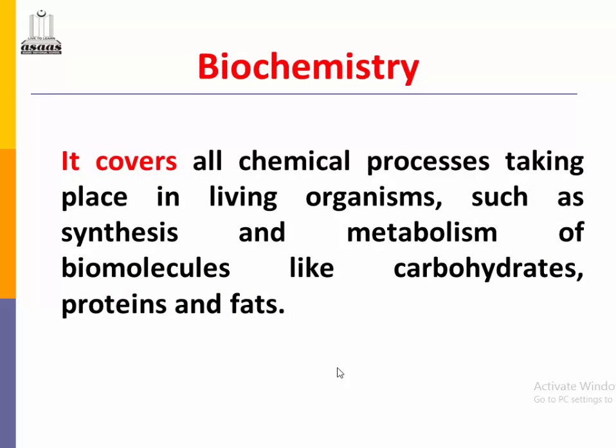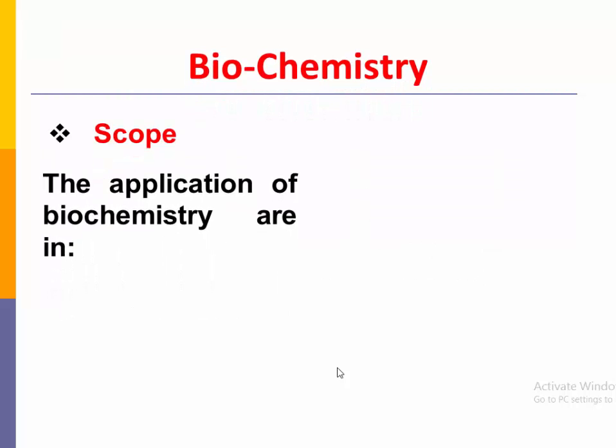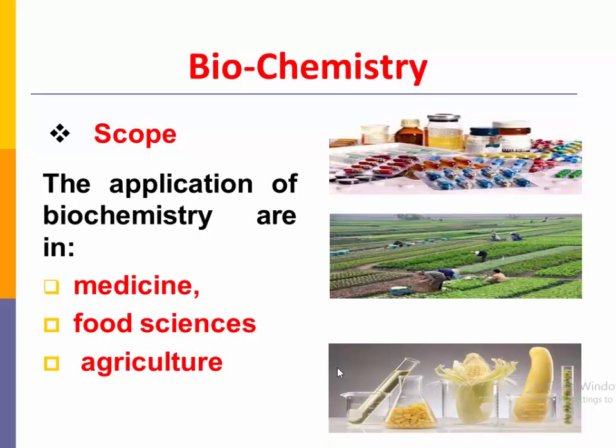It covers all chemical processes taking place in living organisms, such as synthesis and metabolism of biomolecules like carbohydrates and proteins. Biochemistry has vast application in medicine, food sciences, and agriculture.